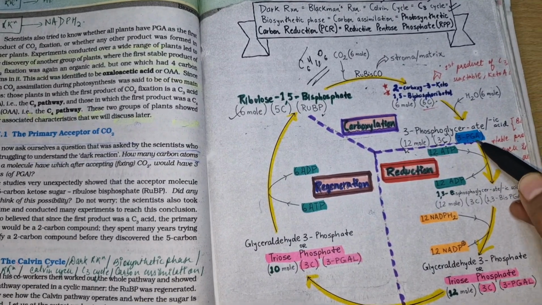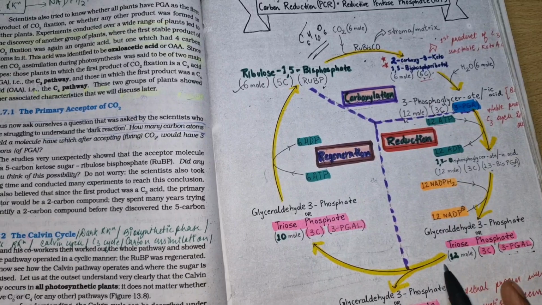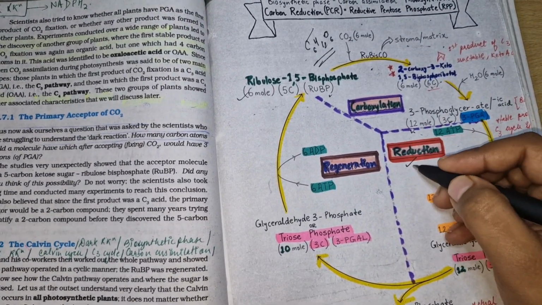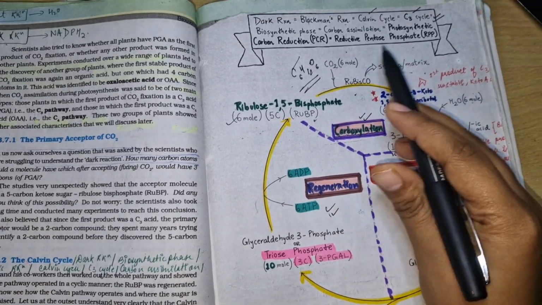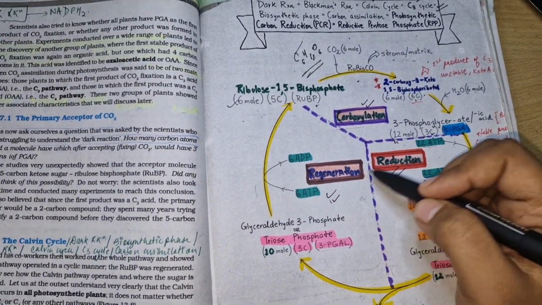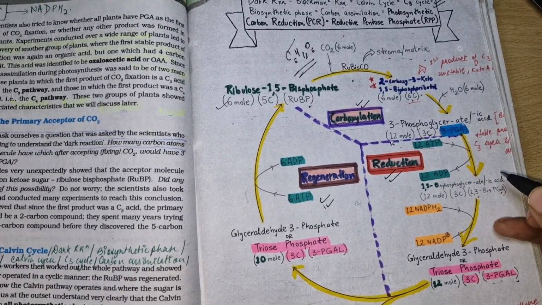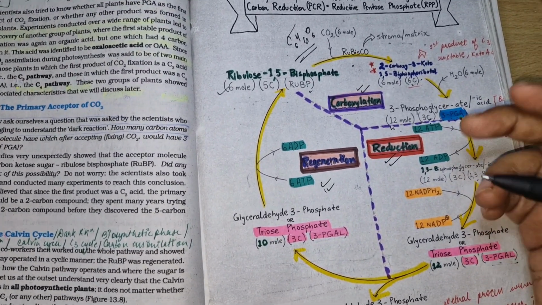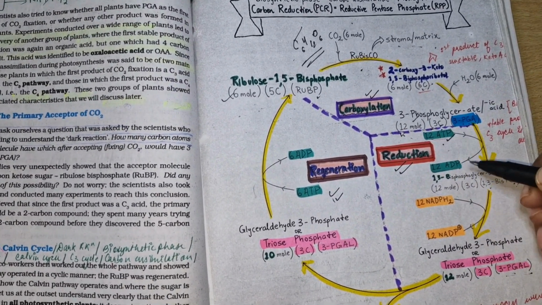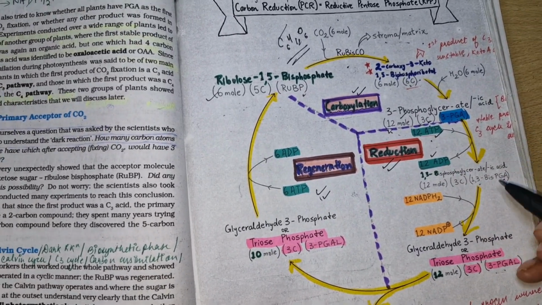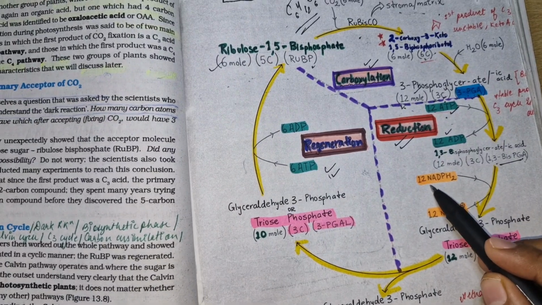Fine. 3-PGA now gets converted into 1,3-bis PGA, then 3-PGAL, and here is the reduction phase. This is the carboxylation phase, and this is the regeneration phase. You all know that the C3 cycle is divided into 3 subphases: carboxylation, reduction, and regeneration. So this 3-PGA is converted into 1,3-bis PGA. Here 1 phosphorus is being added, which means that 1 phosphorus is needed. It comes from ATP, and since 12 moles are there, 12 ATP are needed, and that is converted into 12 ADP. Now this 1,3-bis PGA is further converted into 3-PGAL, and here 12 NADPH2 are required.